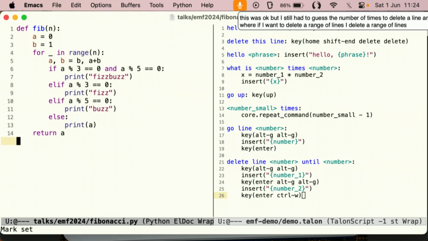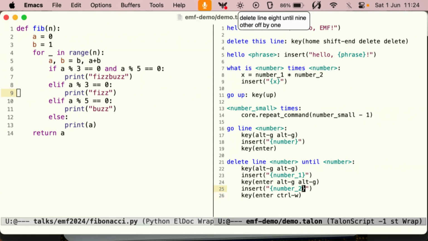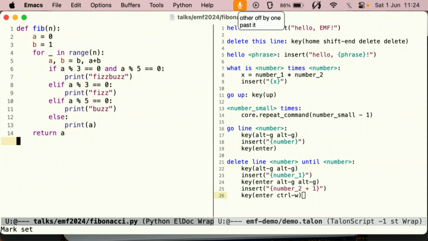Delete line 8 until 9. Another off by 1. I want to include the final line, so I need to move past it. Delete line 8 until 9.